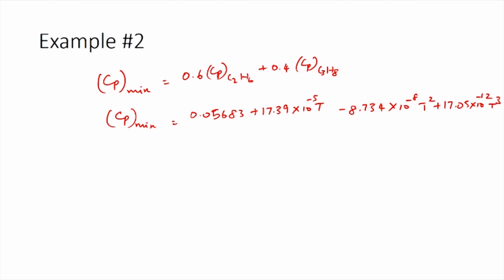Now that we have the Cp of the mixture, the delta H cap value can be calculated as the integral of Cp of the mixture dT, where the temperature changes from 0 degrees Celsius to 400 degrees Celsius. So, delta H cap after the integration would be 34.89 kilojoules per mole.